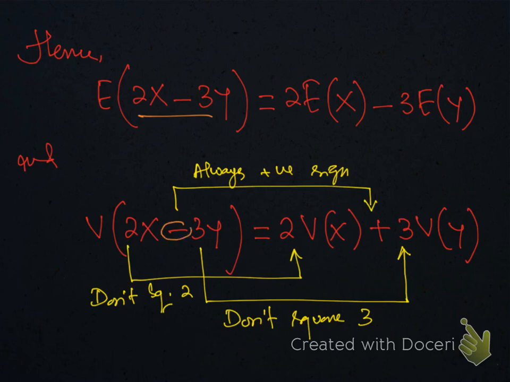This minus will become plus because variance is always positive. And since this 2 is not a multiple of x, don't square this 2. Just copy this 2 here and just copy this 3 here. So for sums, we never square the coefficients.